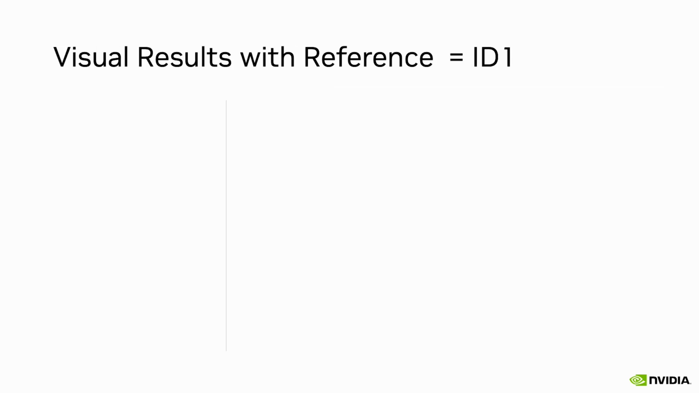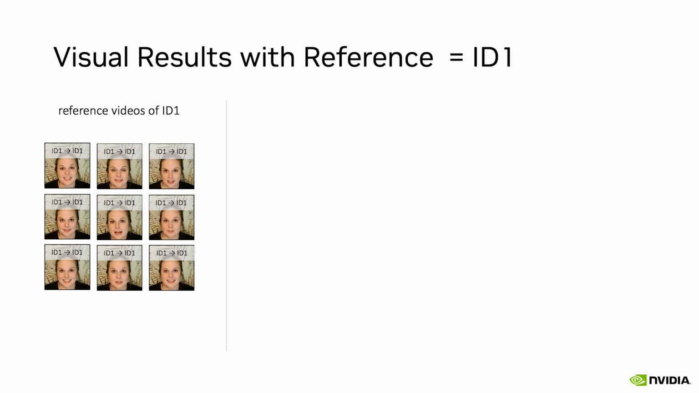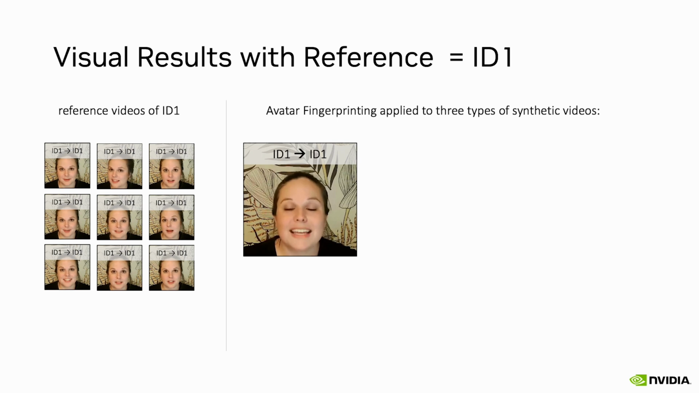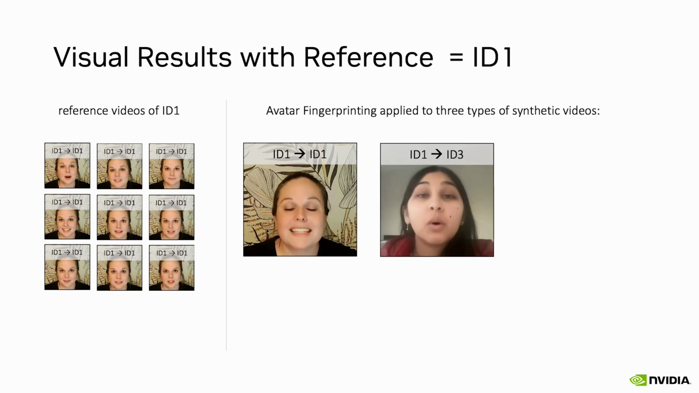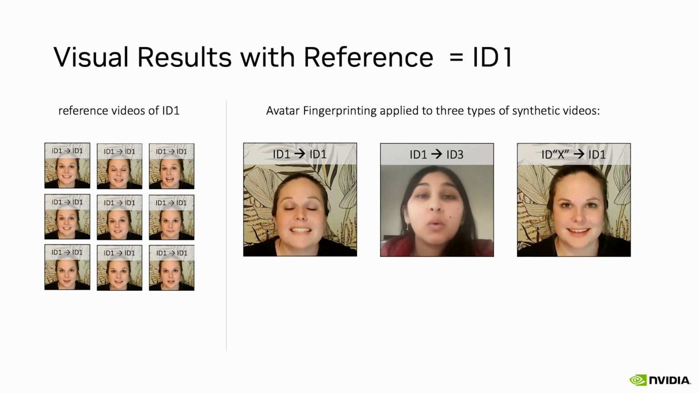To show that our method indeed predicts signatures that are closer for videos driven by the same person, we first choose a reference identity, say identity 1. We compute the dynamic identity signatures of identity 1 for a reference set of self-reenactments. We want to verify whether a new incoming synthetic video is driven by identity 1 or not. We consider 3 types of synthetic videos. First, a new held-out self-reenactment by identity 1. Second, a cross-reenactment driven by identity 1. And third, a cross-reenactment where identity 1 is being driven by somebody else.